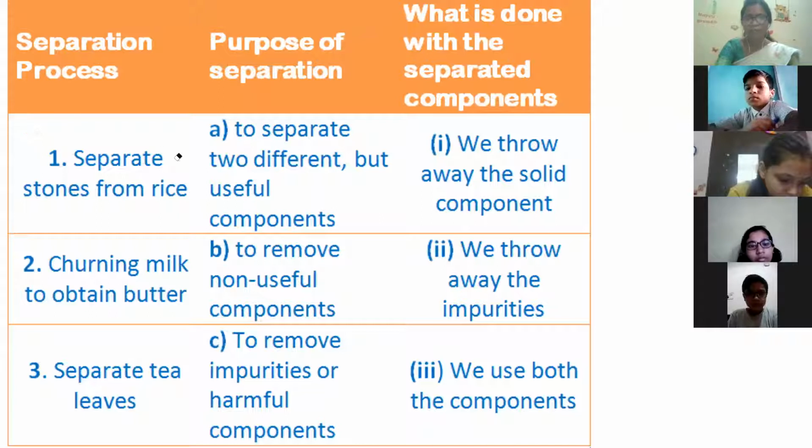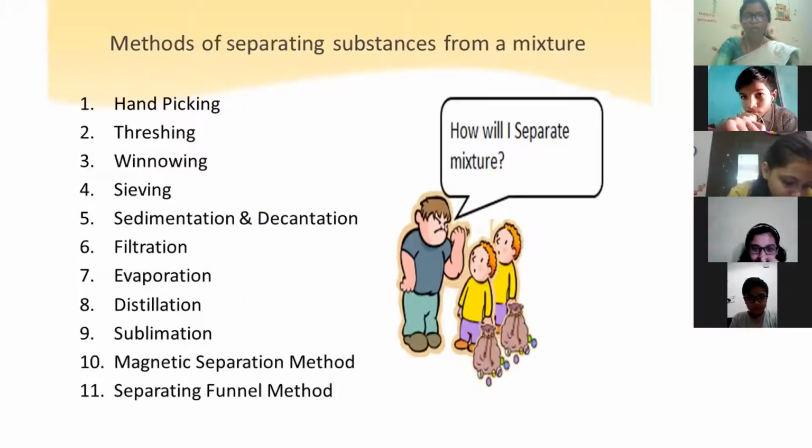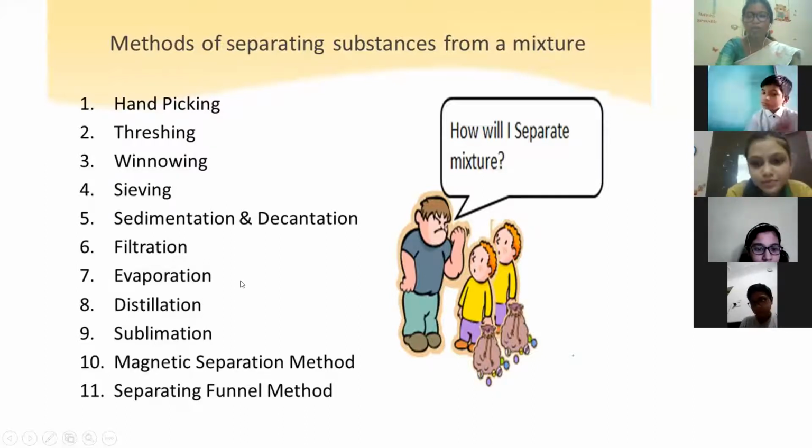This is the revision. So let us see the other slides. So these are the methods of separation. We have done hand picking, threshing, winnowing, sieving, isn't it? Today we are going to do sedimentation and decantation. We are going to do filtration. We are going to do evaporation, and one more method is not given here. We are going to do condensation. Other things we will do later.